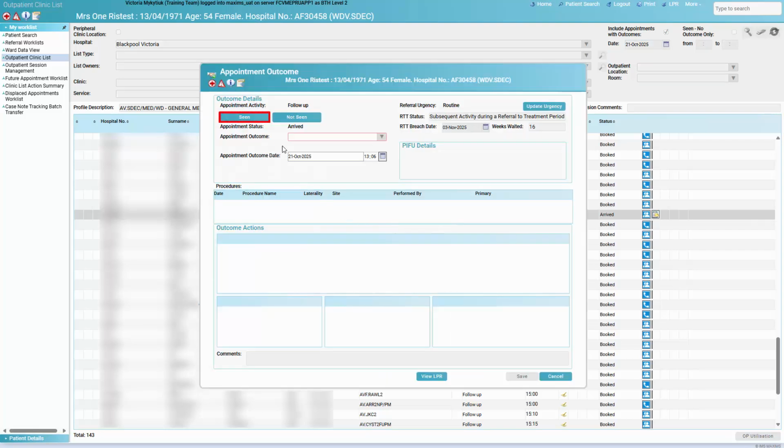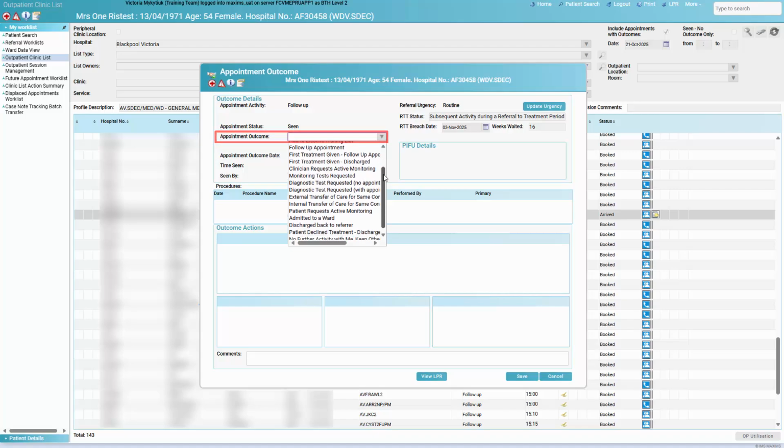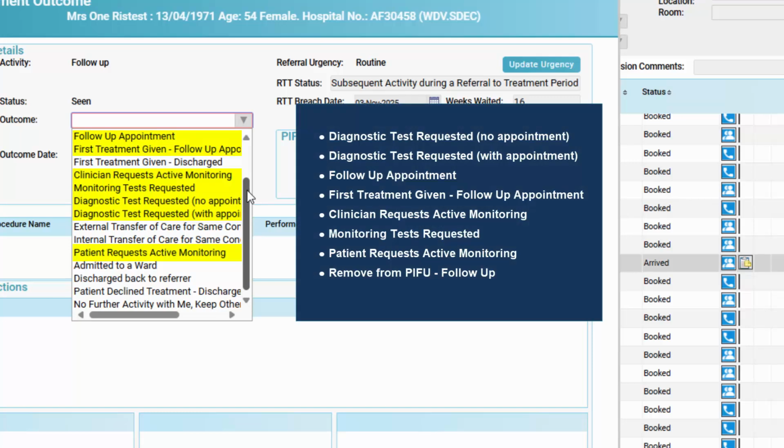Select Scene. In the Appointment Outcome drop-down, there are a variety of options. Depending on the option chosen, you will be required to complete different additional fields. When selecting the following outcomes, the patient will require adding to an outpatient waiting list via appointment request, or an appointment will need to be made.